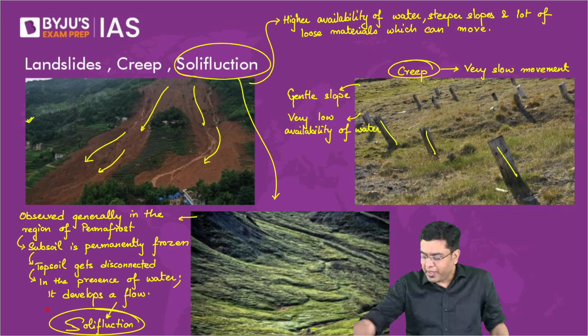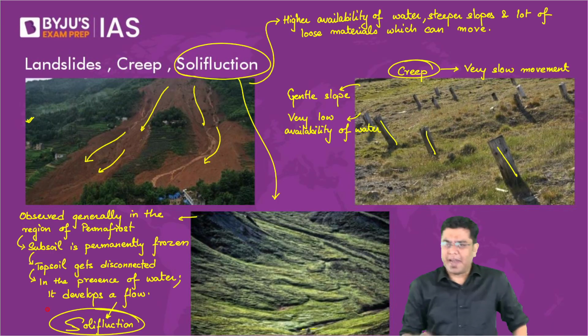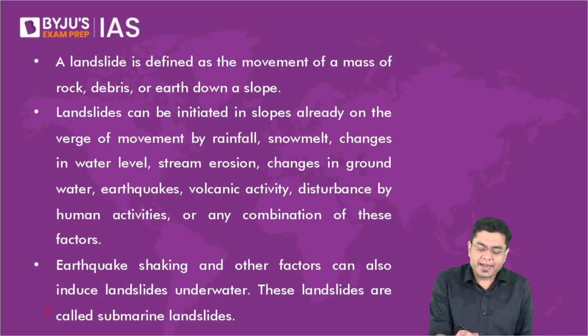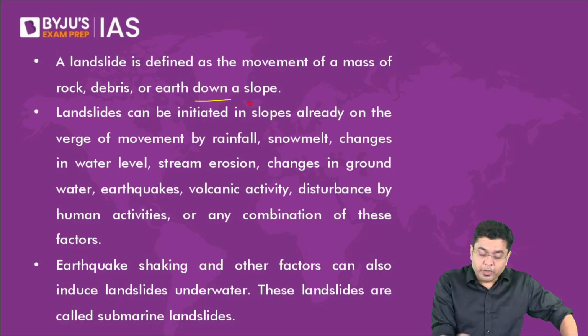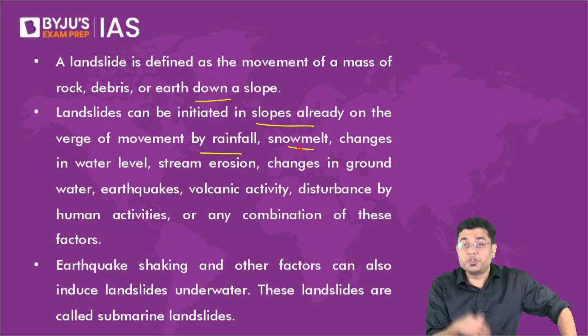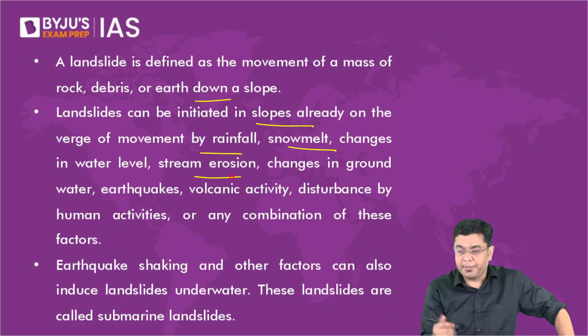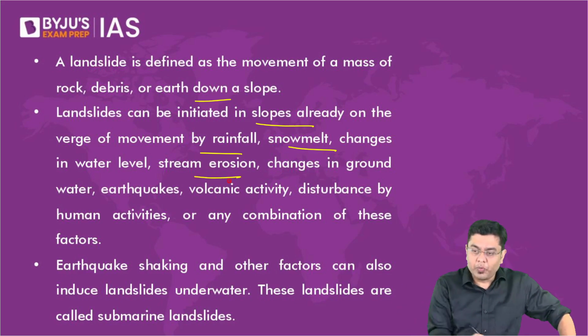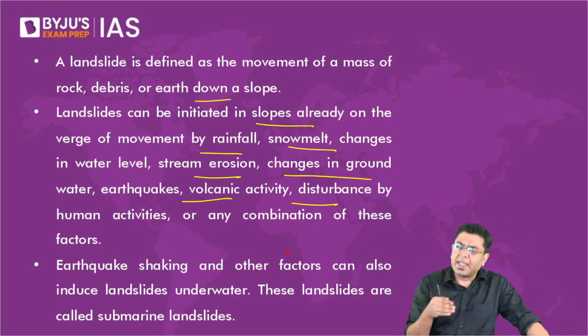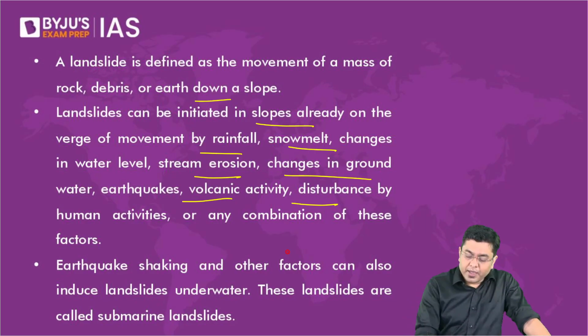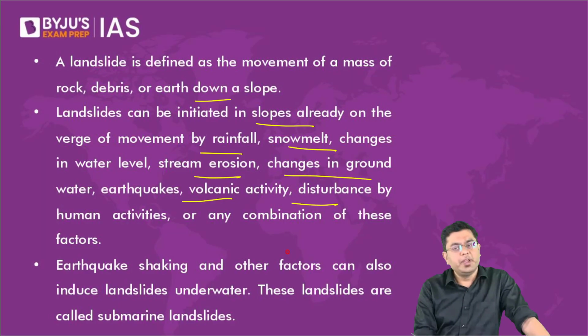Okay. However, I'll give you the written aspect of landslide, something which is very common. That is defined as the movement of a mass of rock, debris, or earth down the slope. They can be initiated in slopes already on the verge of movement by rainfall, snow melt, changes in the water level, stream erosion, that is impact of the river or the streams moving through that region, changes in groundwater, earthquake, volcanic activity, anything, even human activities, they can end up initiating a landslide. Earthquake and shaking of the ground surface, they can also end up initiating landslide.